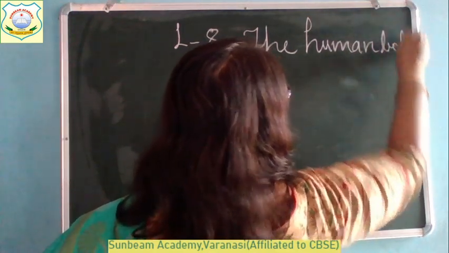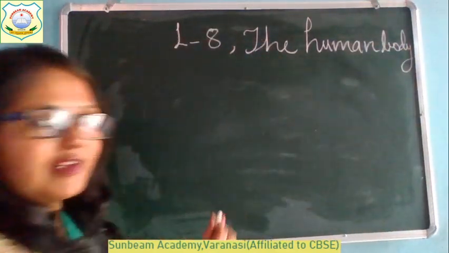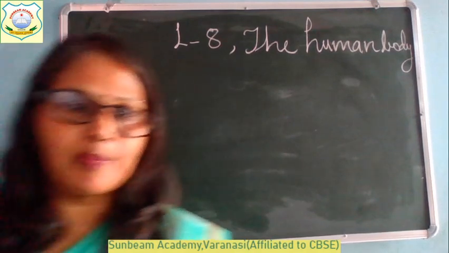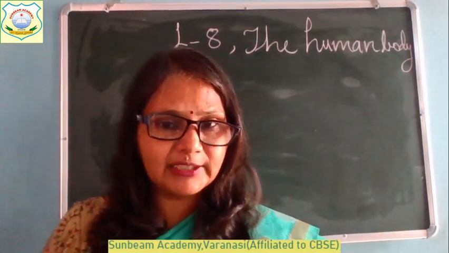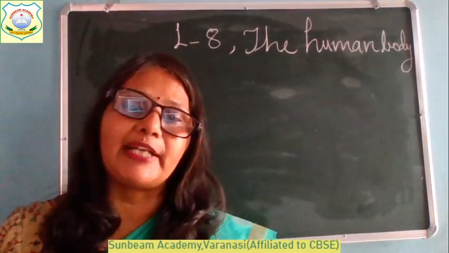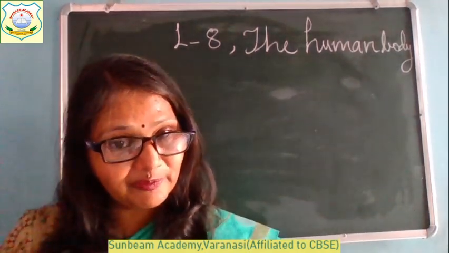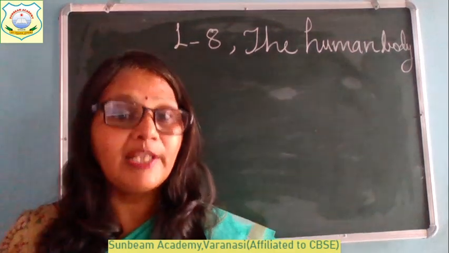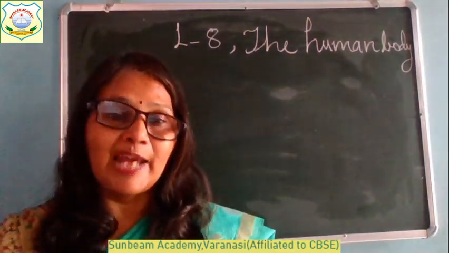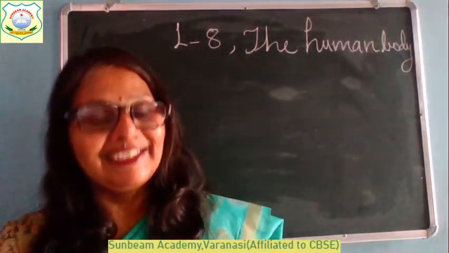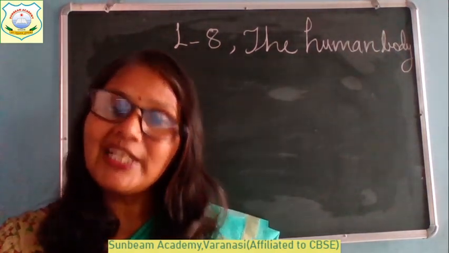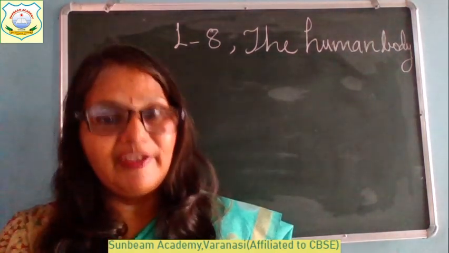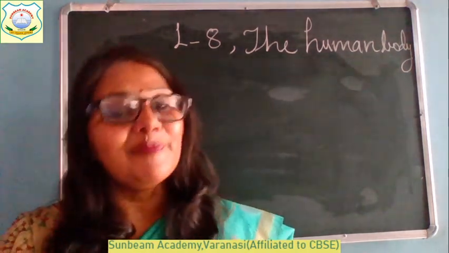Now, children, do you know? Our body is a complex living machine. As machines work together, they have many different parts. Our body also has many different parts. They all work together and perform an action. That's why we compare human beings with a living machine. We call the human being, our body, a living machine.